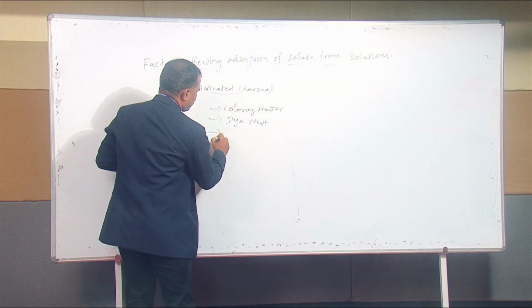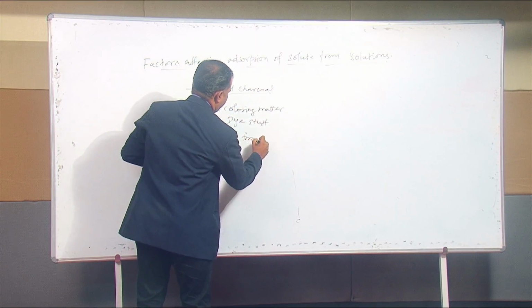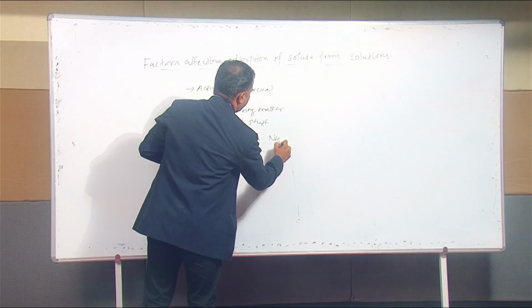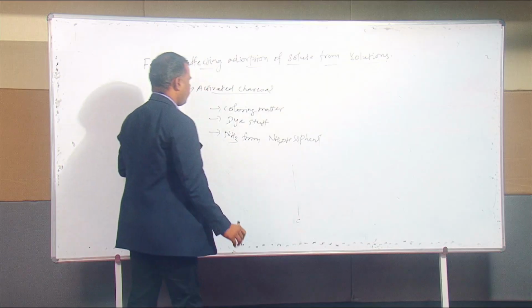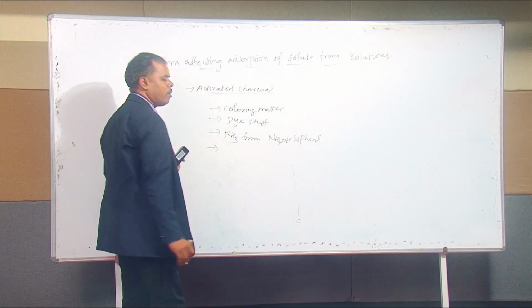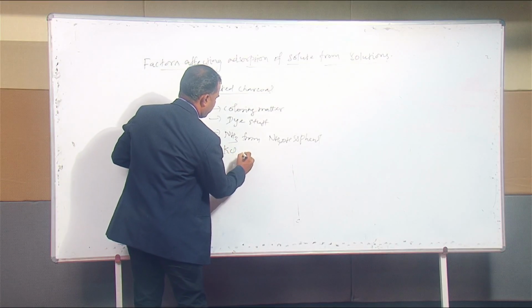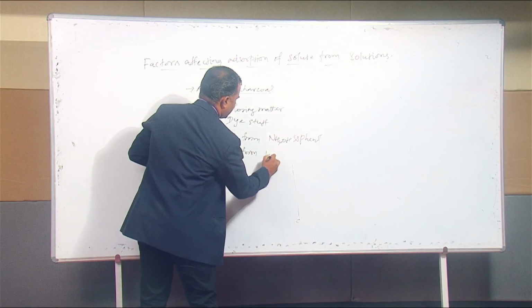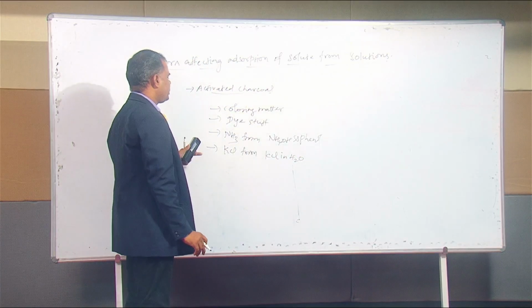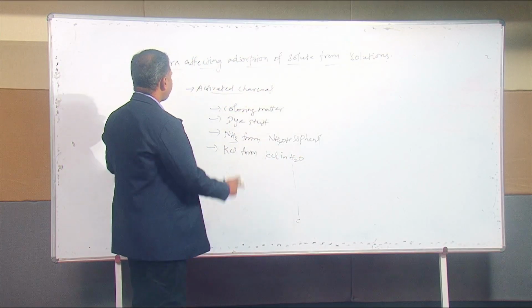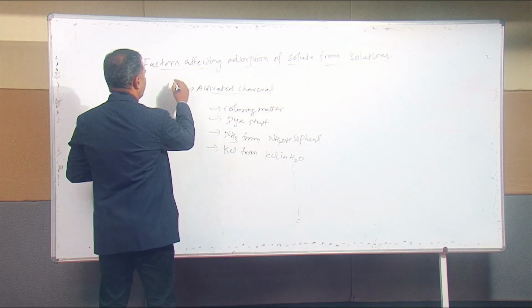Then ammonia from a mixture of ammonium hydroxide and phenolphthalein, or one more example, like adsorption of KCl from KCl in water. So these are all examples for adsorption of solute from solution.